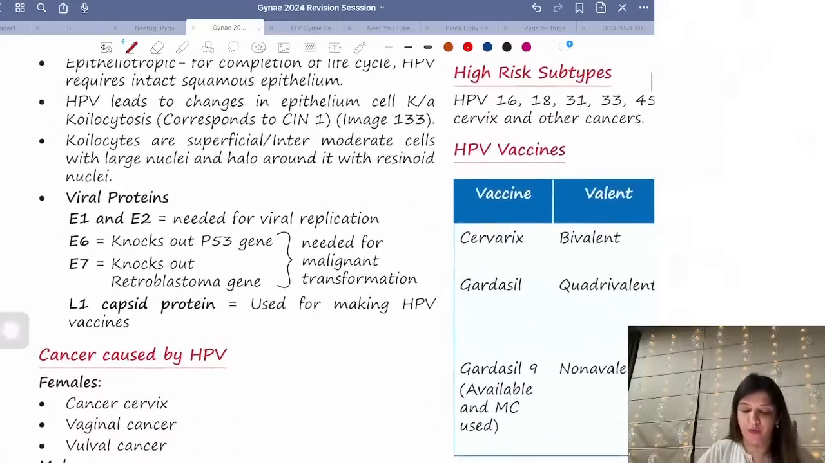Then coming to HPV, you have to know about the HPV virus, about the viral proteins. Which viral proteins are responsible for viral replication? E1 and E2 are responsible for viral replication. E6 and E7 are responsible for malignant transformation. I'm sure all of you know this.